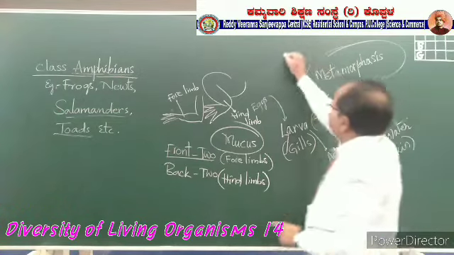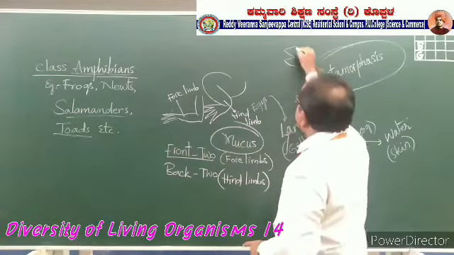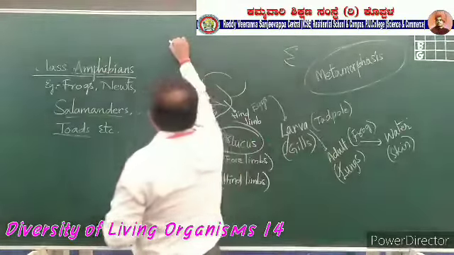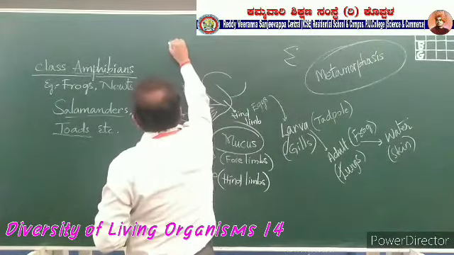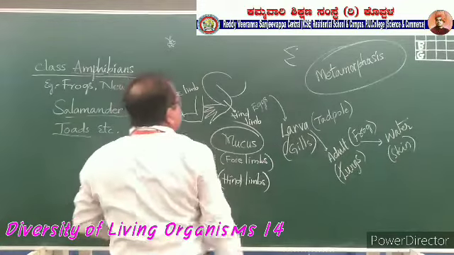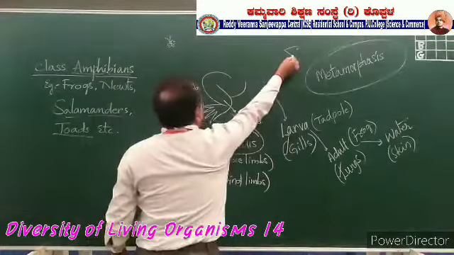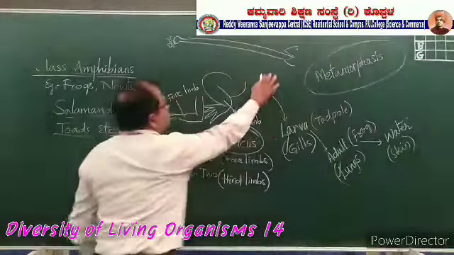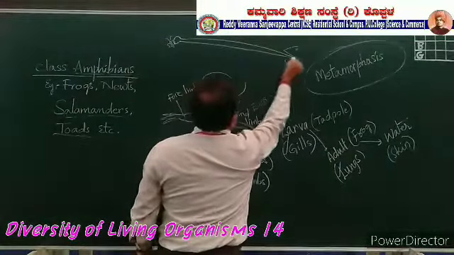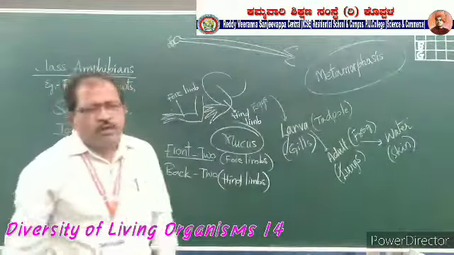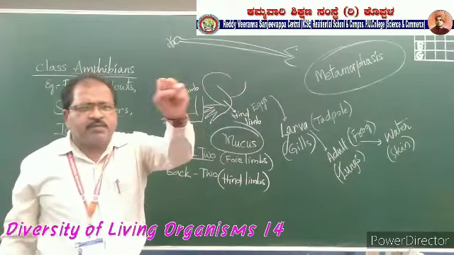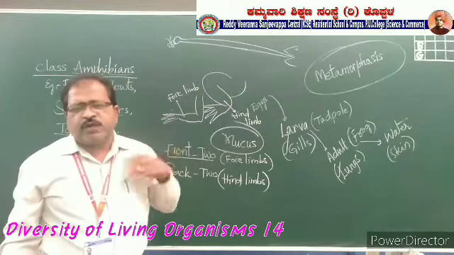Suppose you see this one, this is a frog. The insect has been found here, and the tongue will be spread over towards that victim, hold up that victim, take it into the mouth and swallow it.